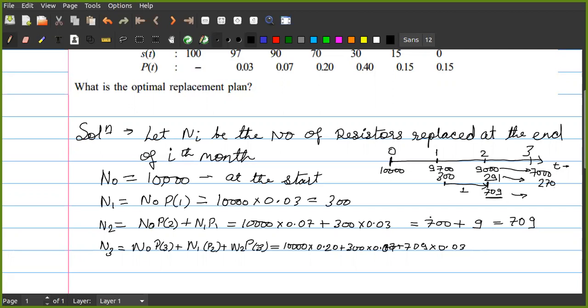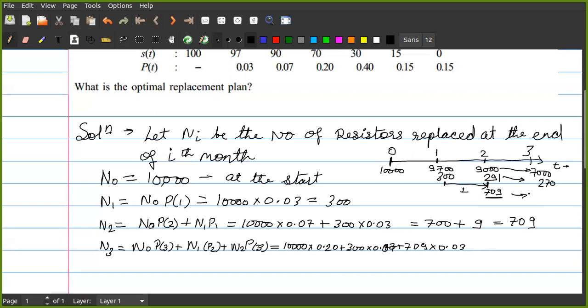I do not have the calculator right now, let me see if I can calculate it on mobile. 709 into 0.03 is 21.27. So we round it to 22.